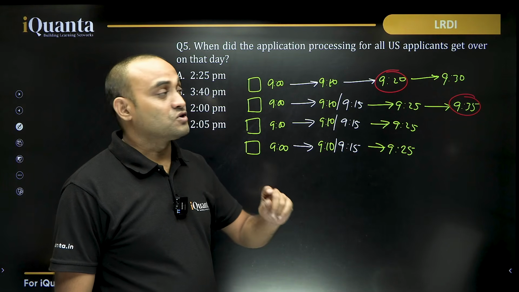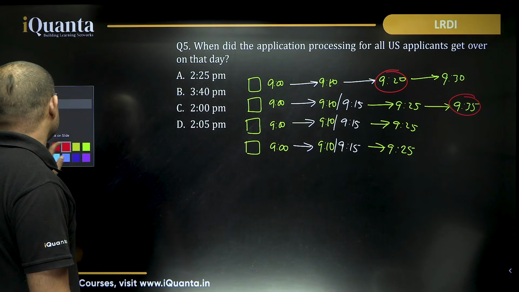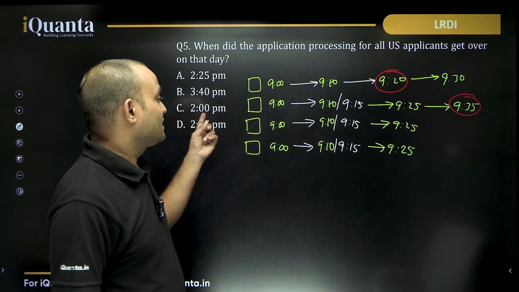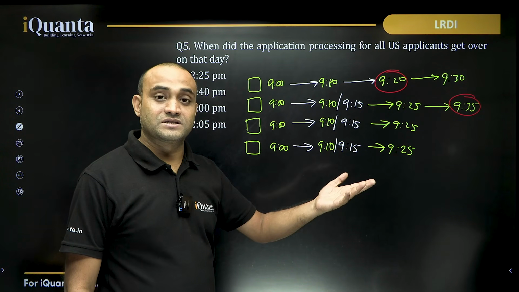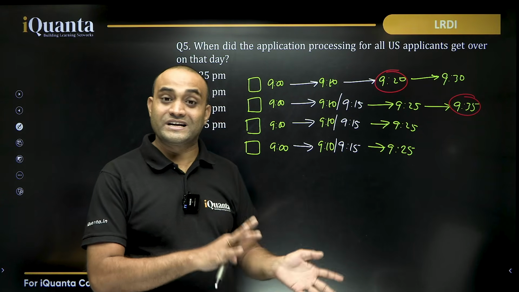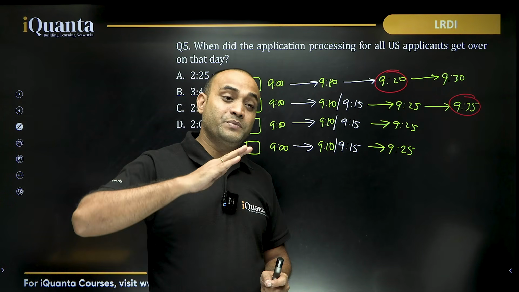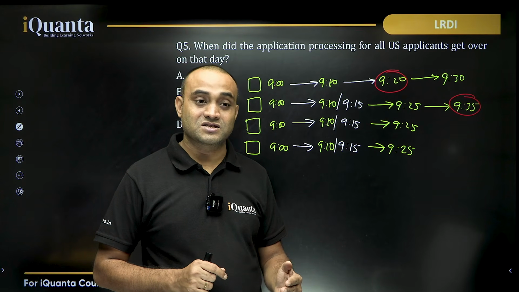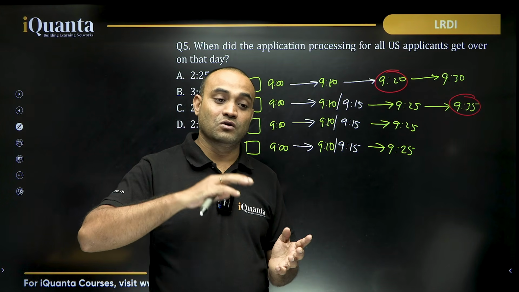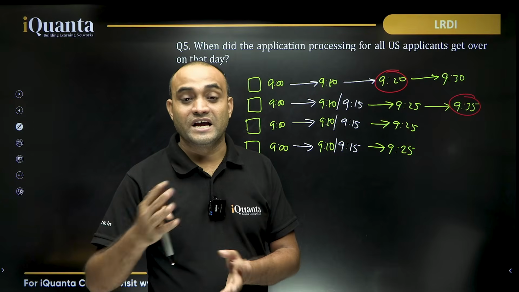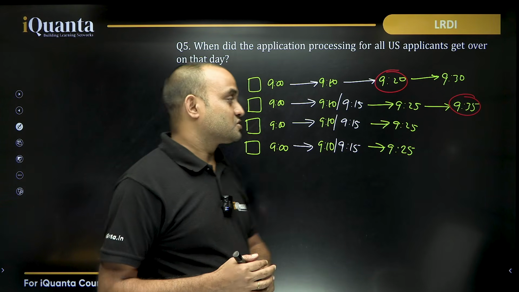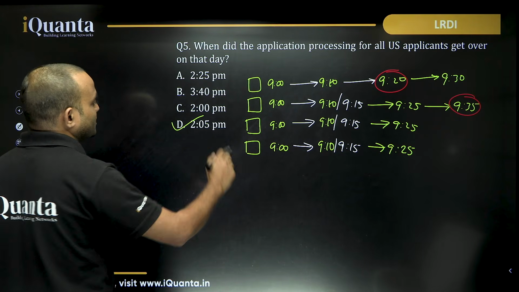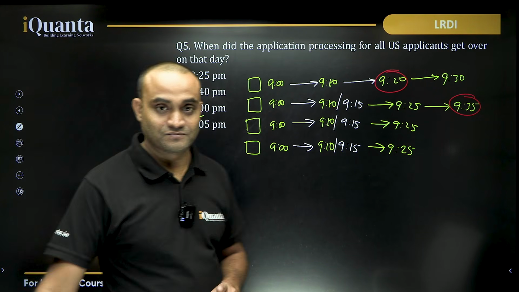From 9 a.m. to 2 p.m. there are 20 slots, and this will happen in every single slot, so the last application will get over by 2:05 p.m.